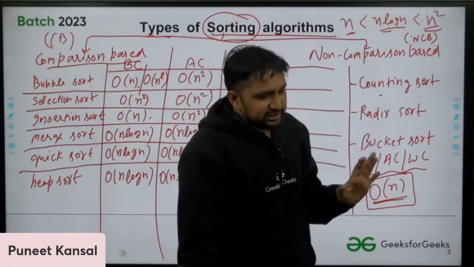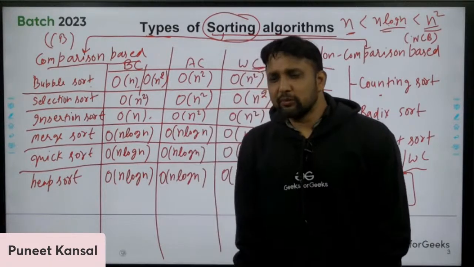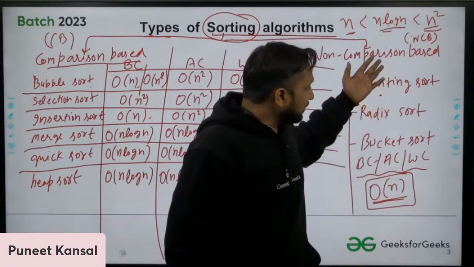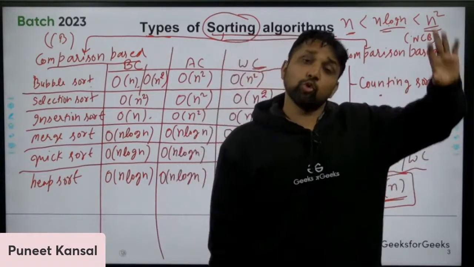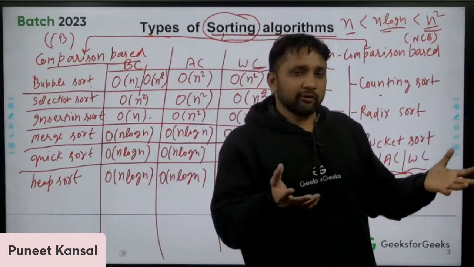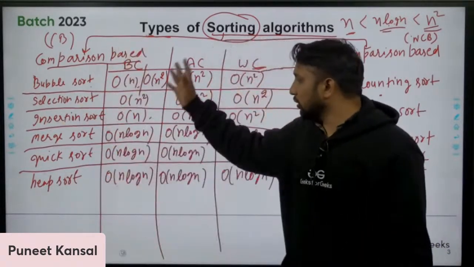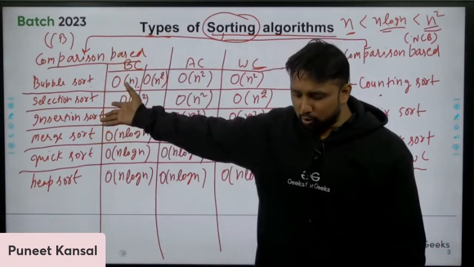So in a single line, if I tell you why we are using comparison based algorithms and not non-comparison ones, it is because these have limitations. They bound the input. They are saying to the user, don't give too large an input, give a small input. Don't give a 3-digit input, only give a 2-digit input. Like that they are bounding, but comparison based ones do not bound. So practically we use these algorithms, because we cannot bound the user.